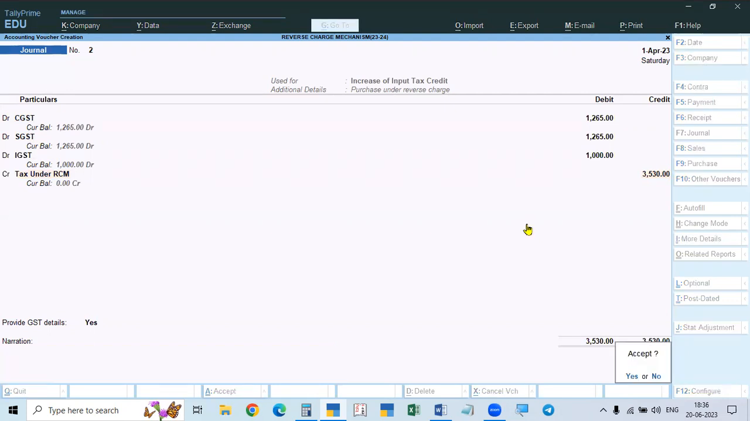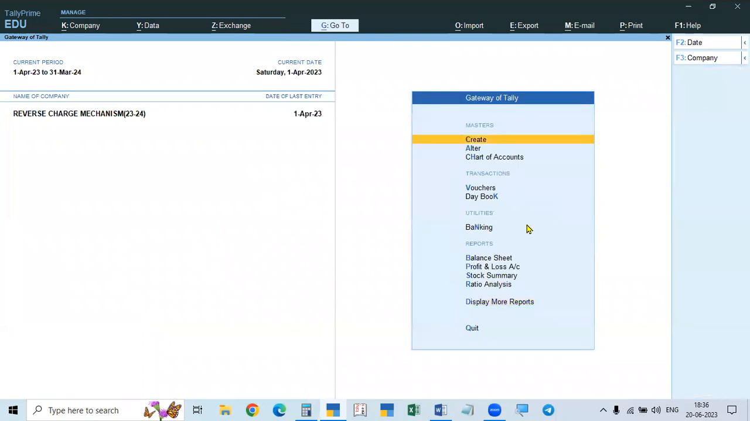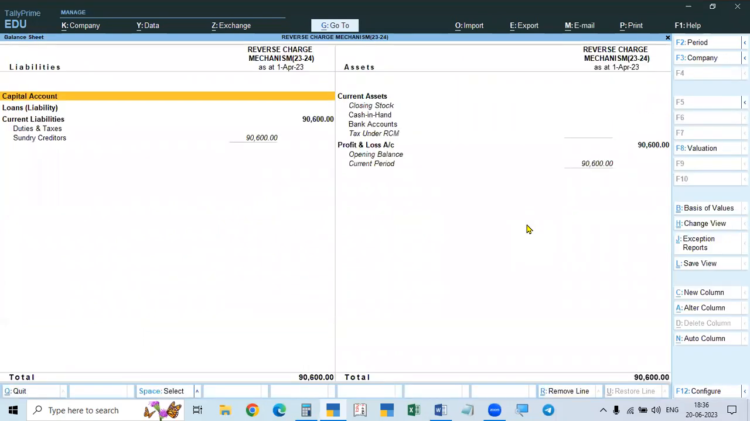Okay. So now what we did, we created the asset. Now we go to the balance sheet. See, go to the balance sheet, F1. See here.